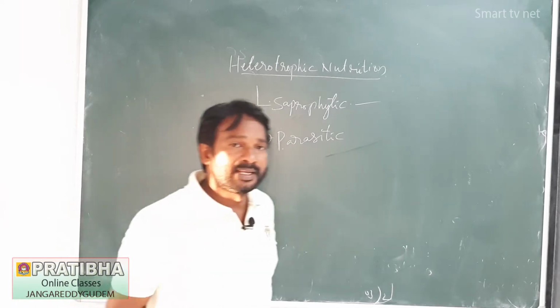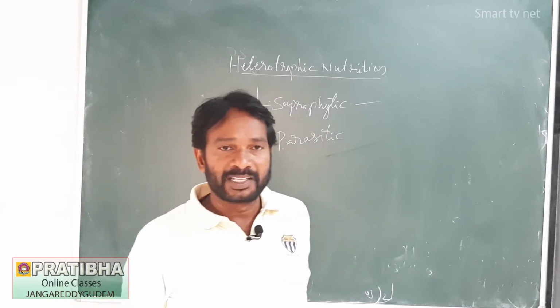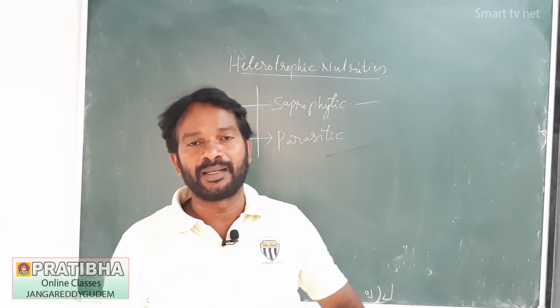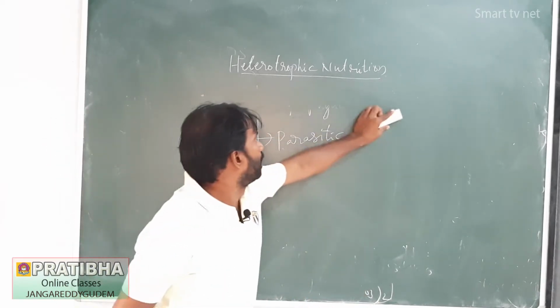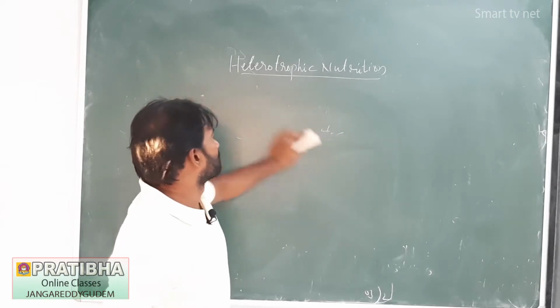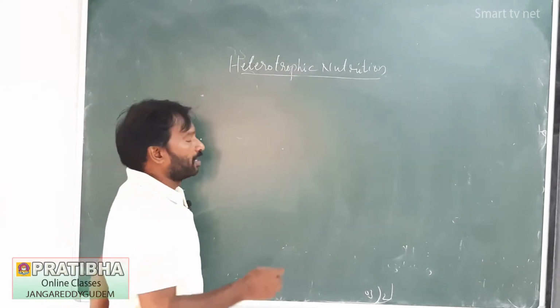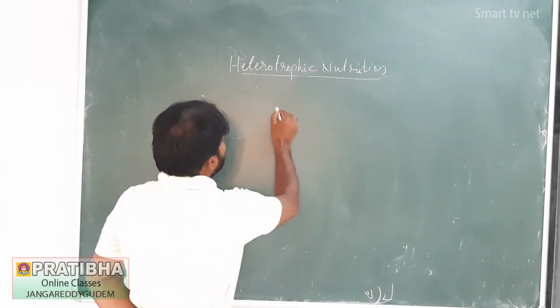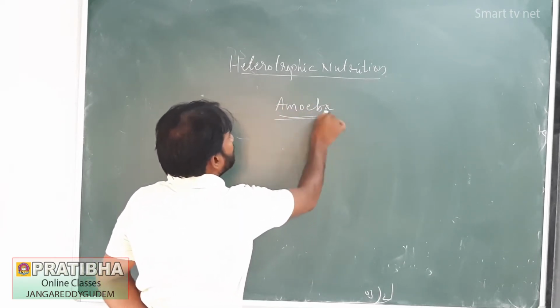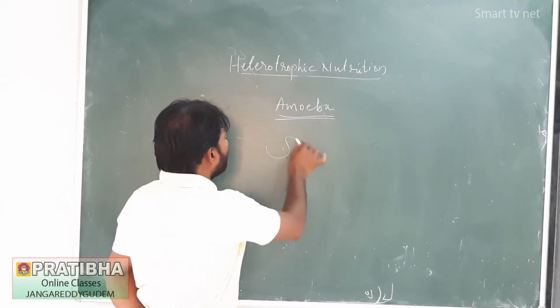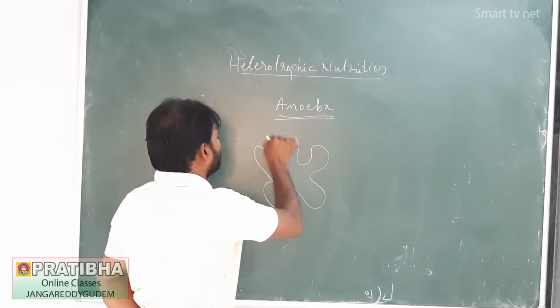Next, let us see how nutrition takes place in unicellular organisms, for example protozoan organisms. An example is the amoeba. Let us see how nutrition takes place in the amoeba. Amoeba has no definite shape.